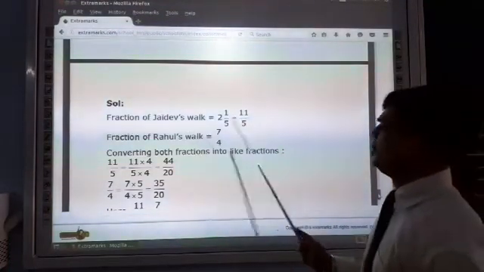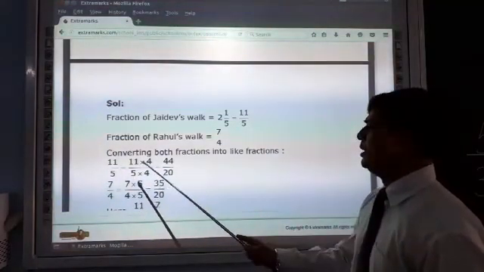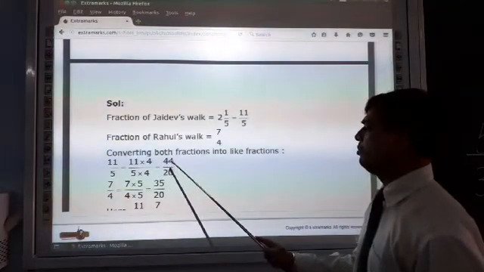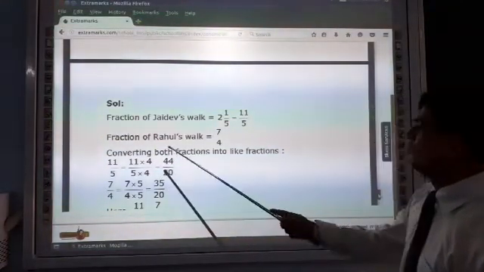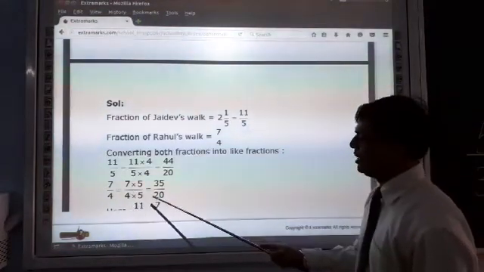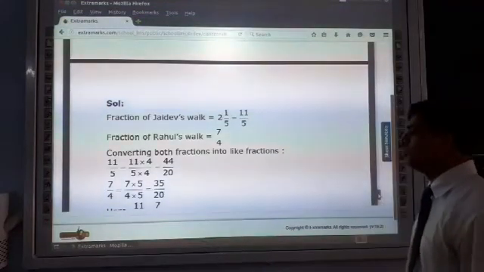Now fraction of Jaydev 11 upon 5. 5 fours are 20 and 11 fours are 44. Fraction is 44 upon 20 and fraction of Rahul's walk is equal to 7 upon 4. 4 fives are 20 and 7 fives are 35. Fraction is 35 upon 20.